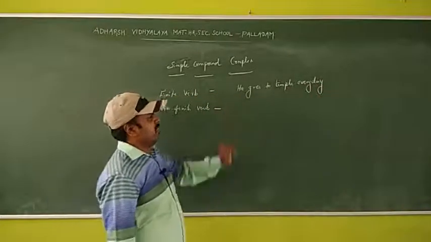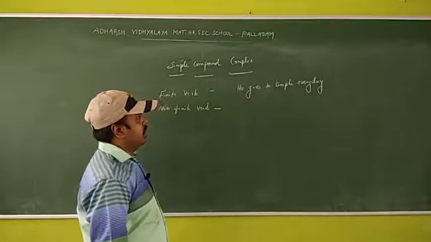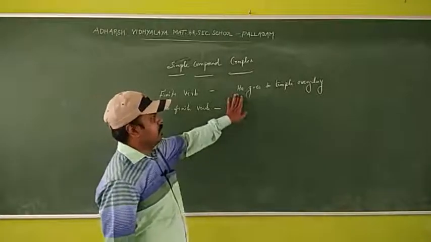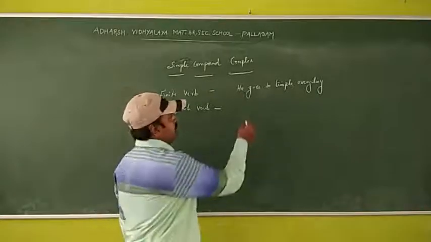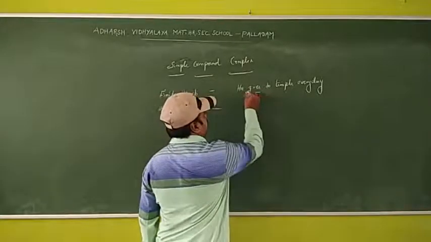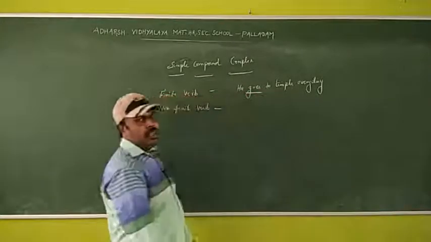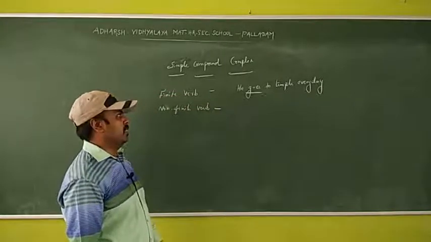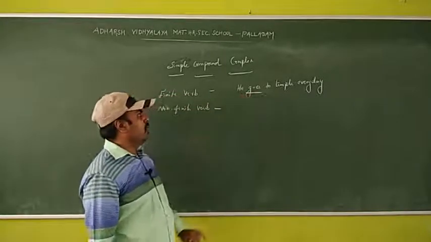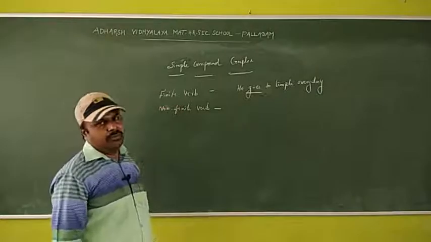In this sentence, we clearly identify that it is simple present tense, because the main verb goes clearly shows that. So it is a finite verb.